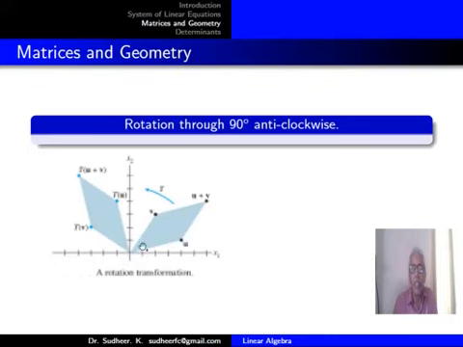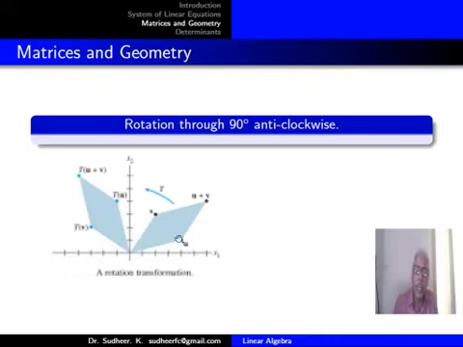So you get a simple triangle. The triangle has one side along the x-axis and one smaller side along the y-axis, and there is a hypotenuse to that triangle.